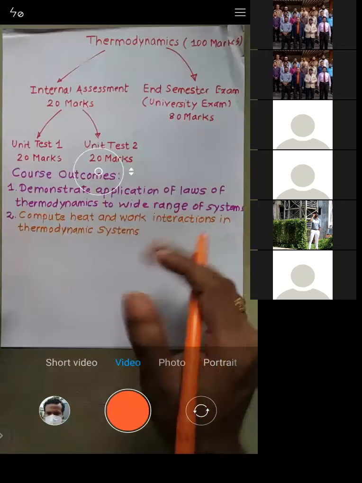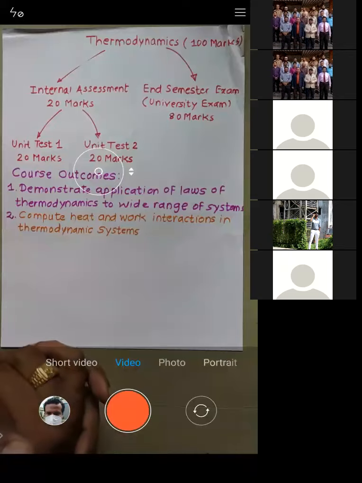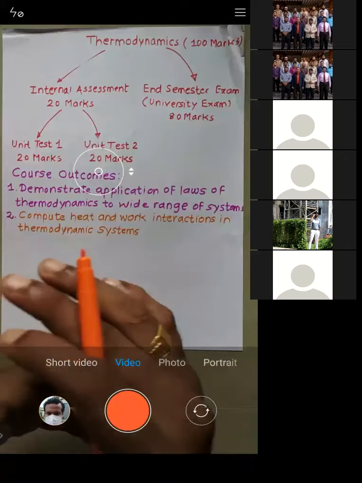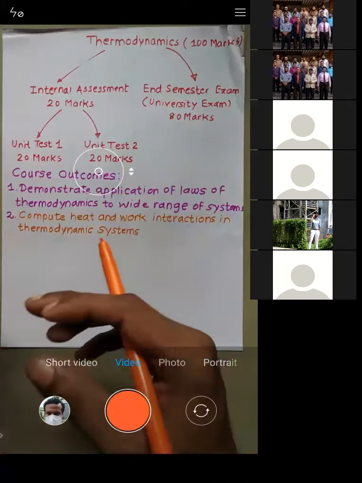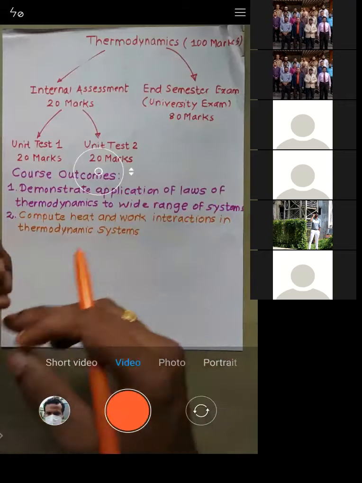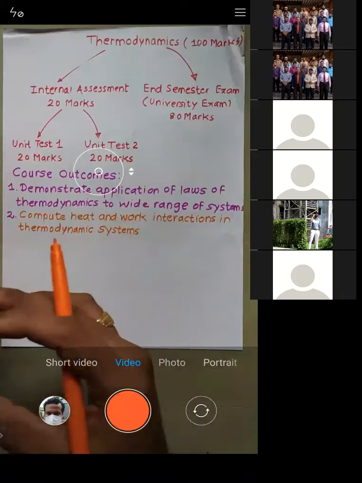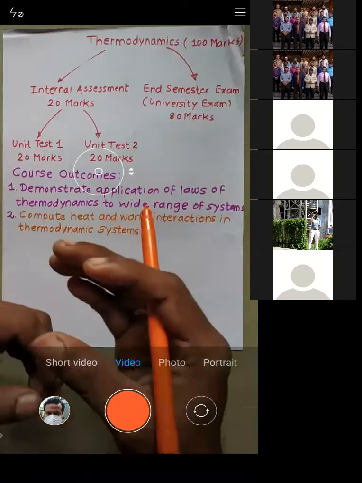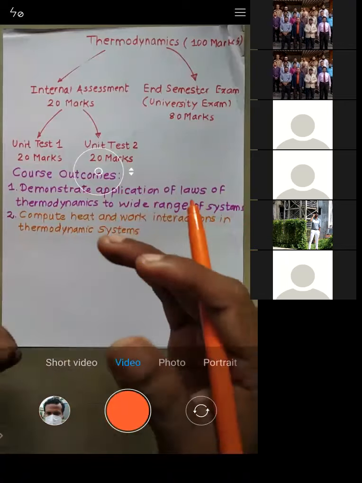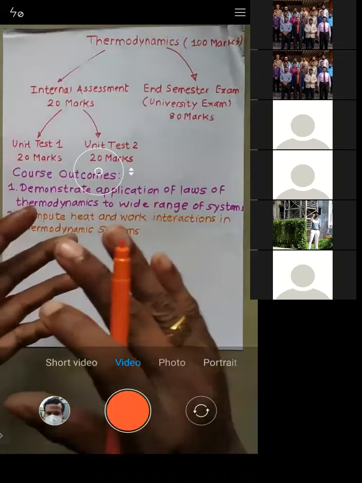What is the simple meaning of this? Let's take the example of an IC engine, a petrol engine. To the petrol engine, you will be supplying the petrol. That petrol will be converted into heat. We are going to burn the petrol in the engine, in the cylinder, so when you burn the petrol, the heat will be released. Due to that heat, the piston will start moving, and when the piston moves, the power will be generated.